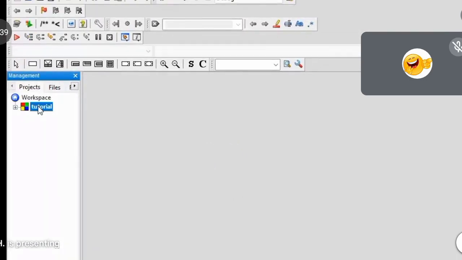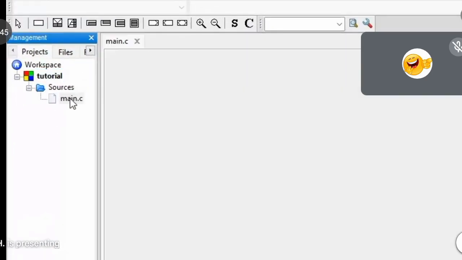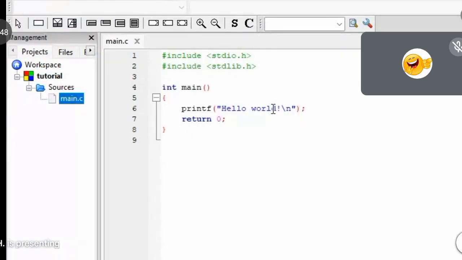This is the name of your project. If I click it to open, it's going to open the source. And if I click on the source, it's going to open the main.c. Now, I don't want you to get confused. Someone asked me yesterday that the name of the file is actually this, so why is it showing?